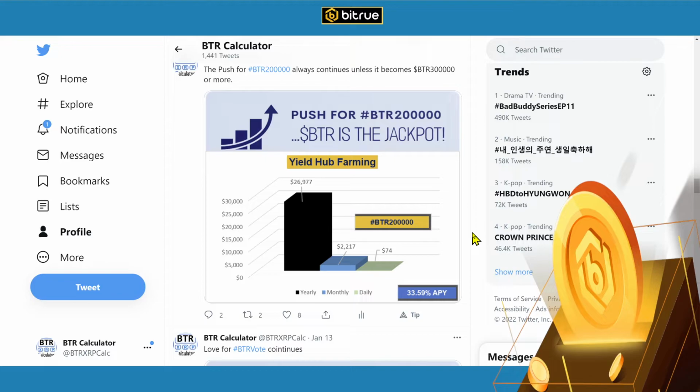It's pretty incredible. A $27,000 a year salary after just initially investing $60,000 to $70,000. It's just incredible. Also keep in mind that this is double when BTR doubles its price.